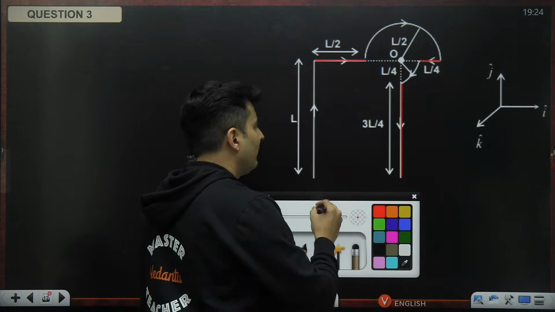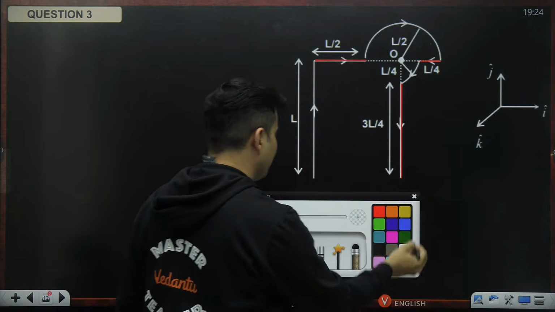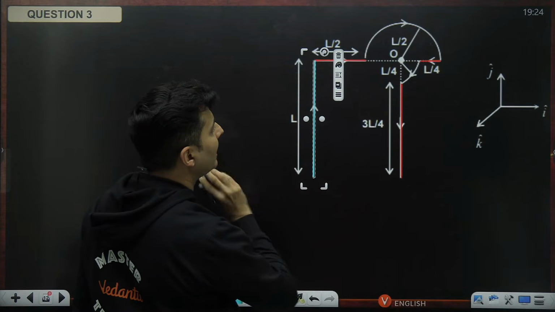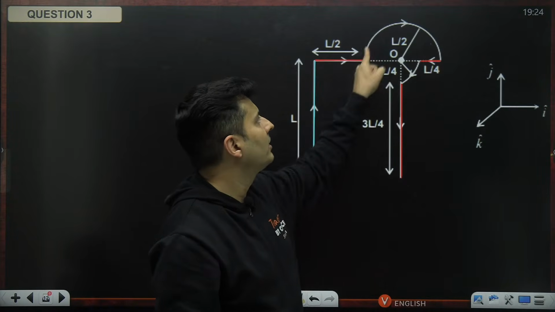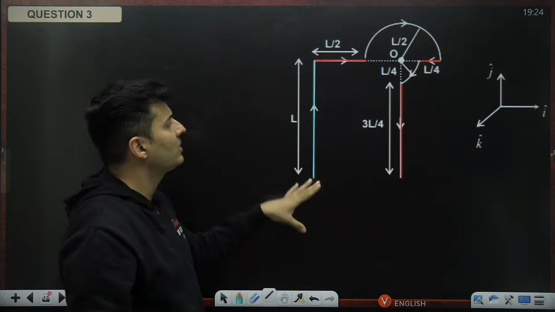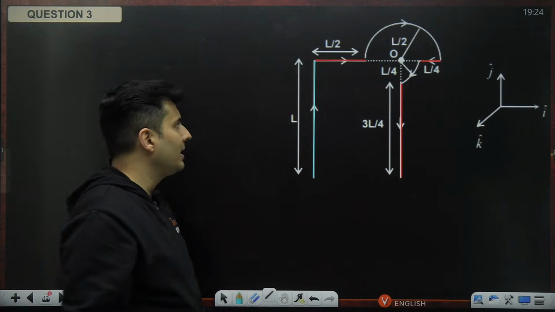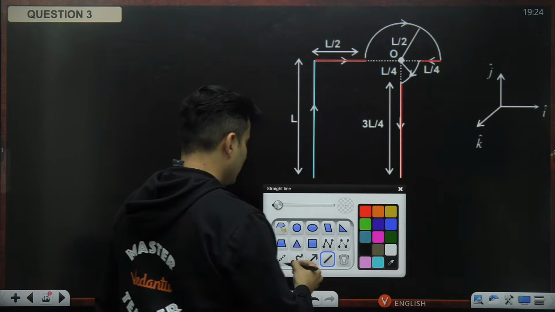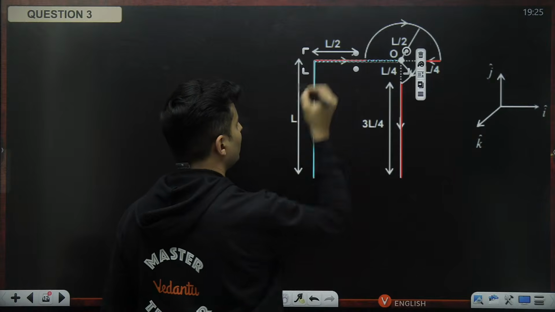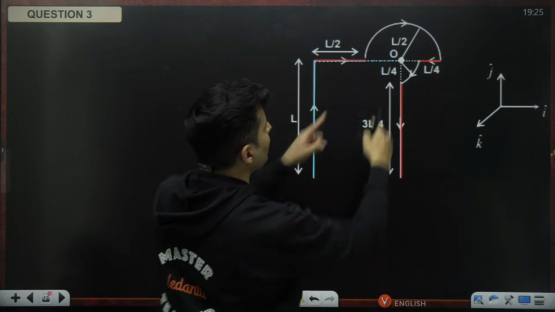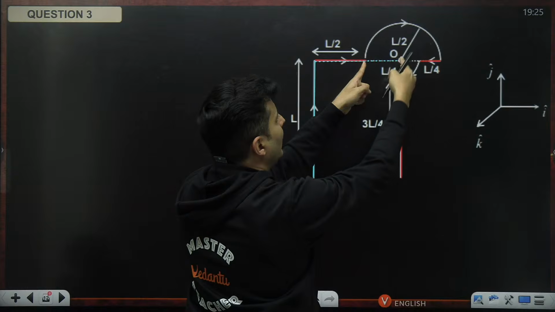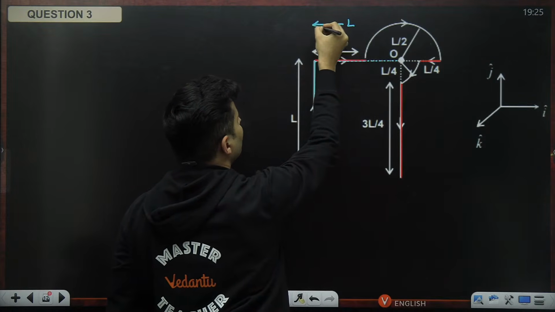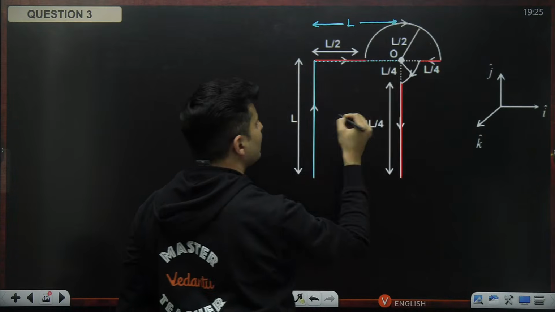Now, what do we do next? We will first consider the straight wire, since it is easier. I don't see any other straight wire, because this is curved, and this is also curved. So this is the only straight wire, and it is of finite length. You are standing at this particular point O. The radius of the semicircle is L by 2, so this is L by 2 and this is L by 2. So this is nothing but L. From here to point O is L.